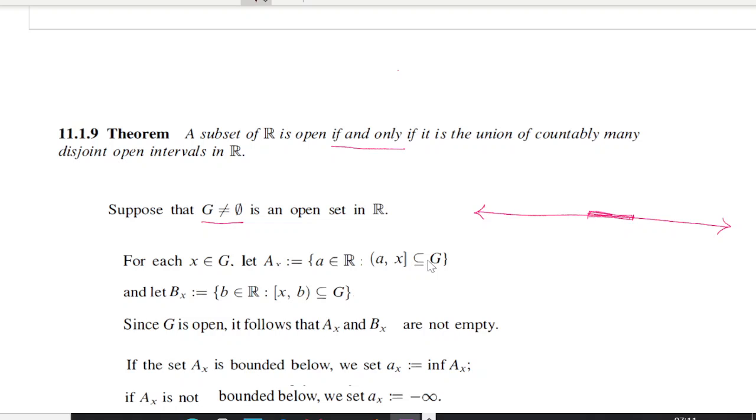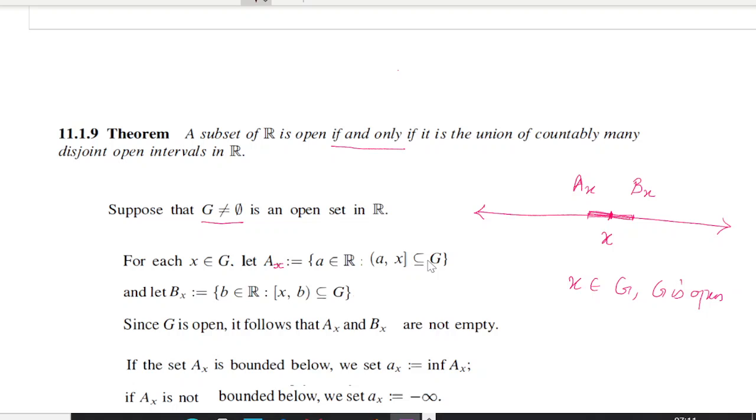Okay. Now x belongs to G. We will take two subsets of this. We will split this into Ax and Bx. How we are splitting: somewhere in this G you take an x. So I'm taking an x over here, x belongs to G, and G is open.